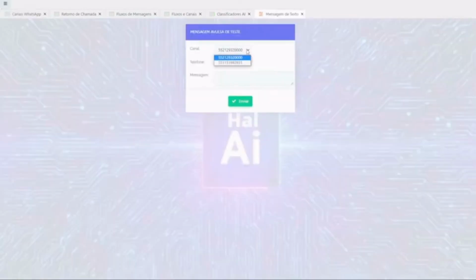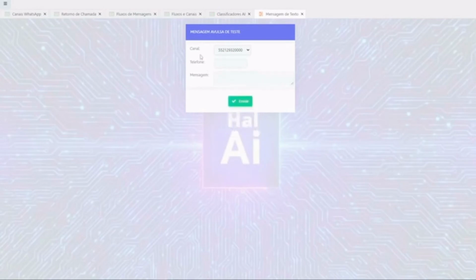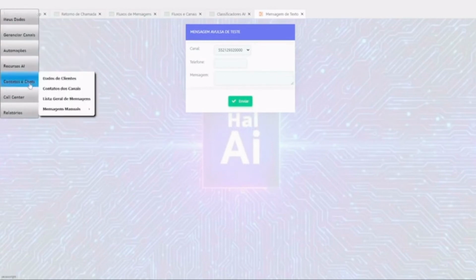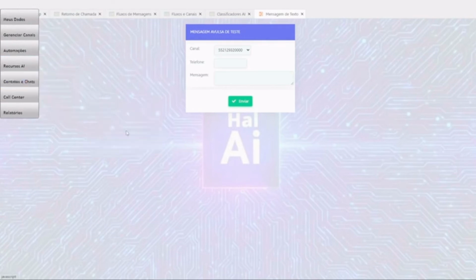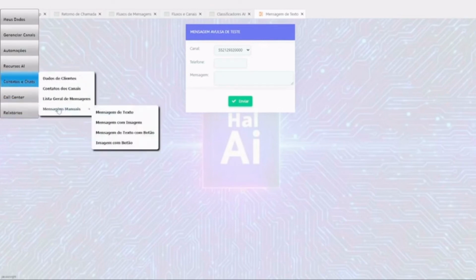Choose a destination phone and send a message just for testing, so you can understand how this message will arrive. Picture messages, button messages and text messages with a button, you send them all automatically.